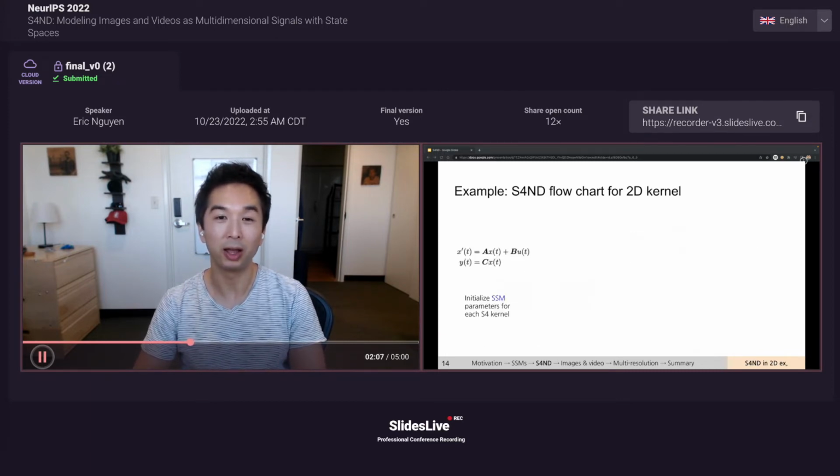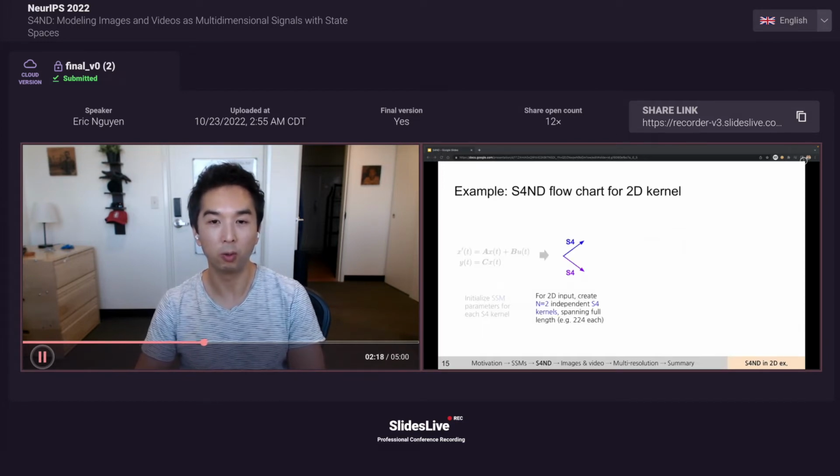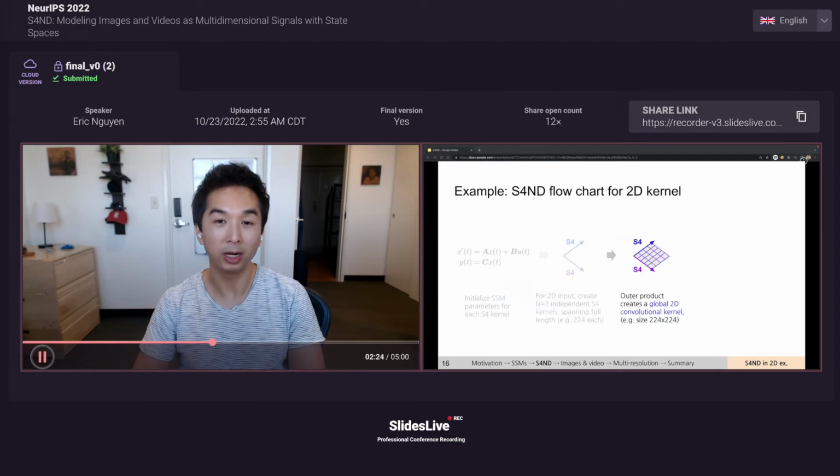Here we show a flowchart on how S4ND is constructed in the 2D setting. First, we initialize the SSM parameters for each S4 kernel. We then create two S4 kernels, one for each dimension, with each kernel spanning the entire input length. We take the outer product to produce a 2D global convolutional kernel, which can now replace regular local 2D conv layers in a deep network.